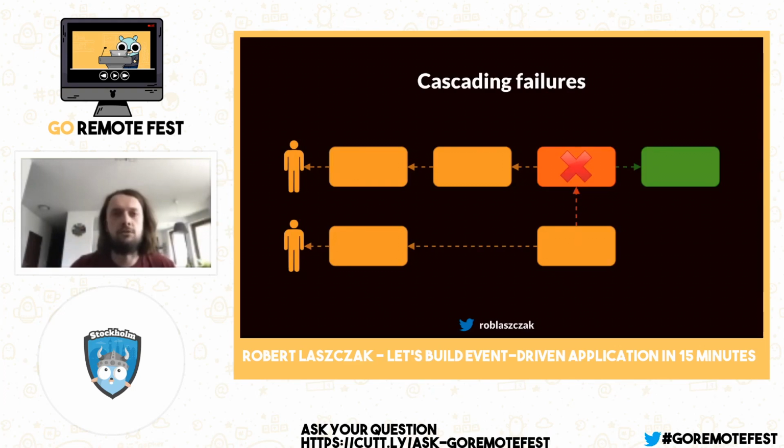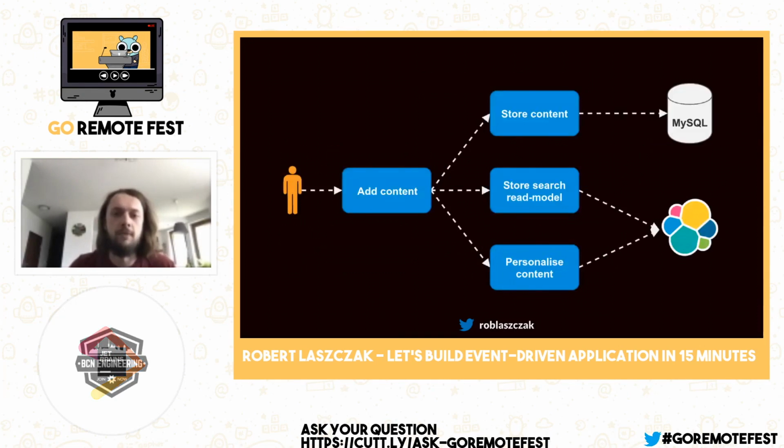So you can have issues like cascading failures, slow requests, or coupling between services. And it's probably not the best in our microservices world. I was working on some projects a long time ago, and we had two pretty important requirements. The first one was some complex search functionality. It was complex enough that it was basically pointless to use MySQL, for example, for searching here. It was a much better idea to use Elasticsearch in this case.